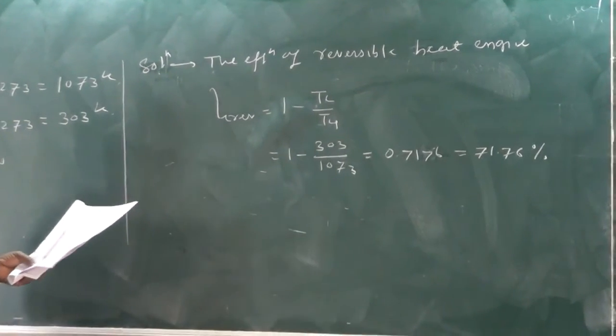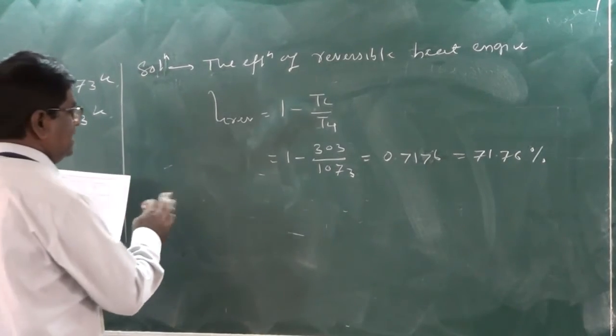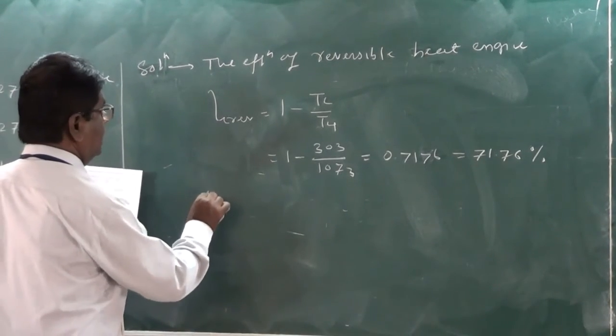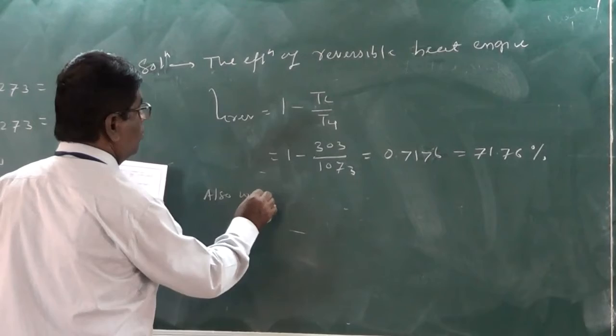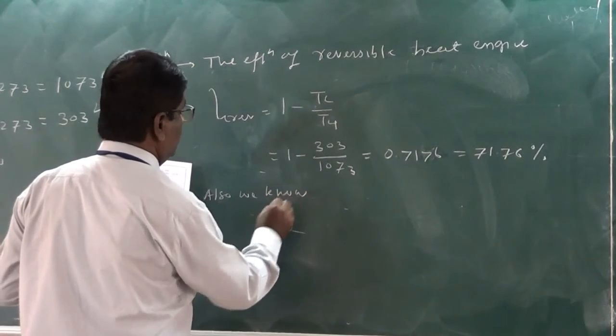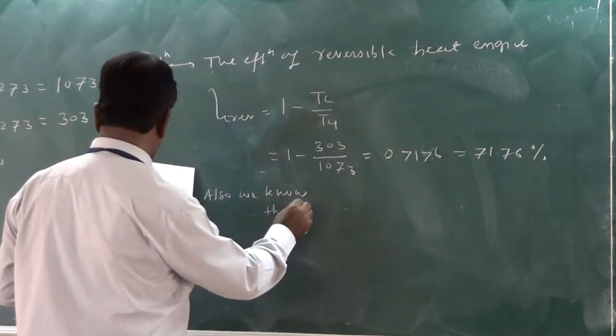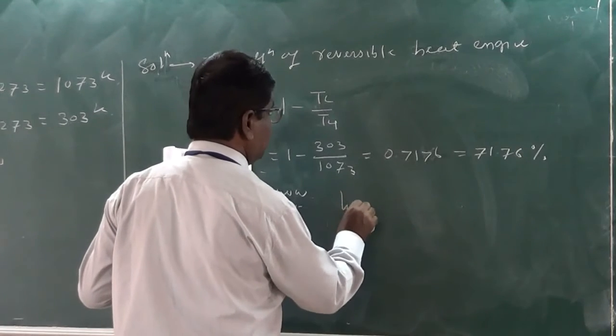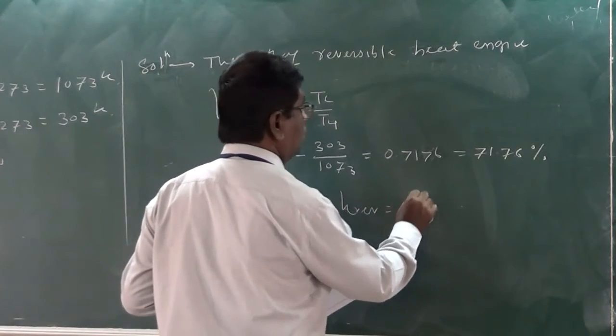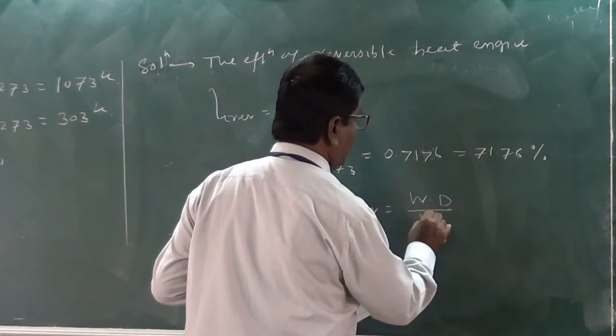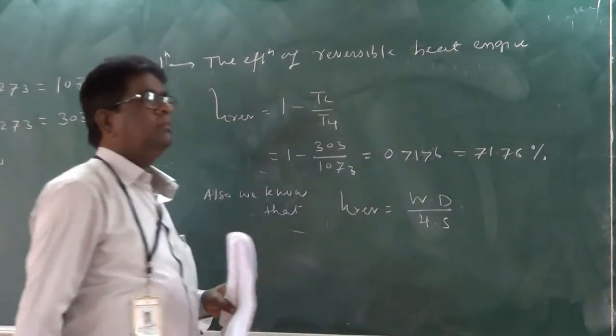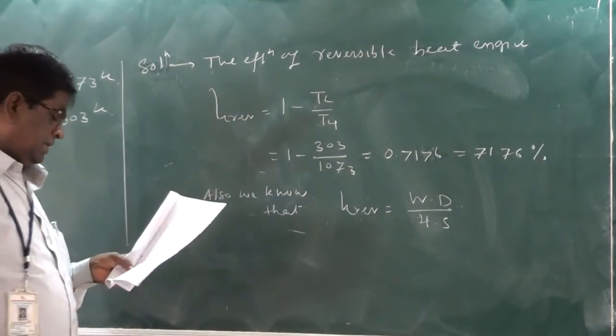Okay. Also we know, in the same way as the last example, that eta reversible is equal to work done divided by heat supply, W net divided by QH.